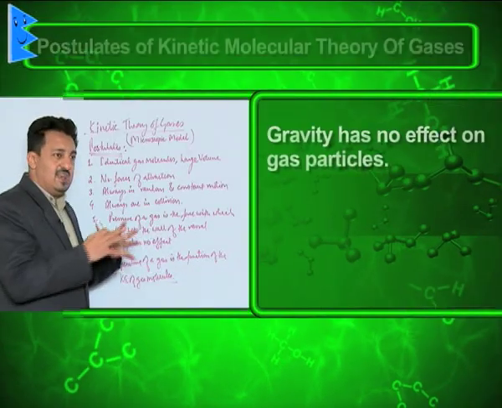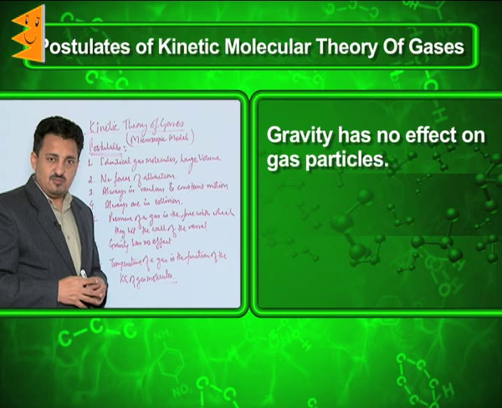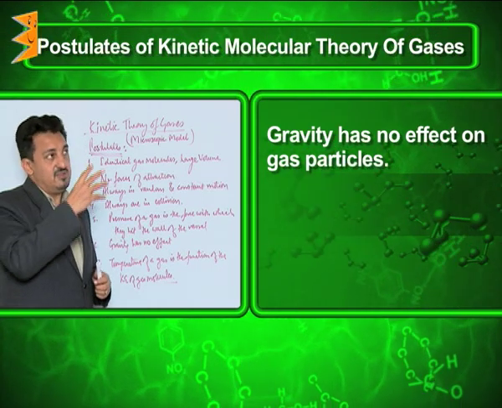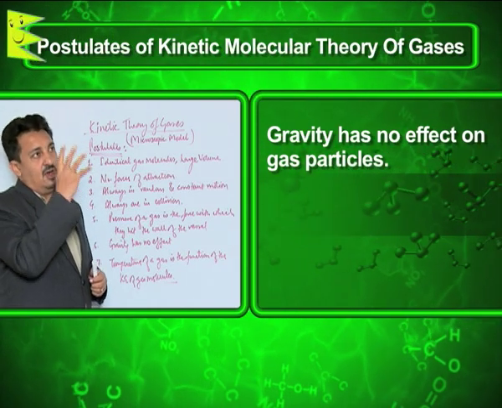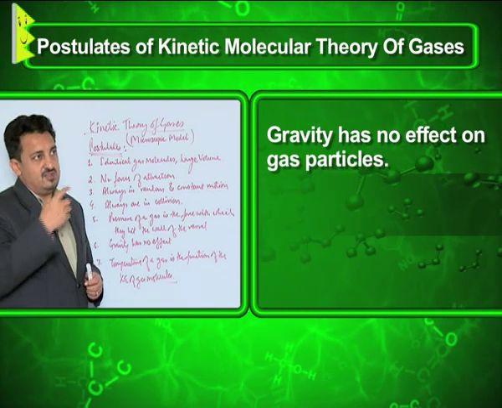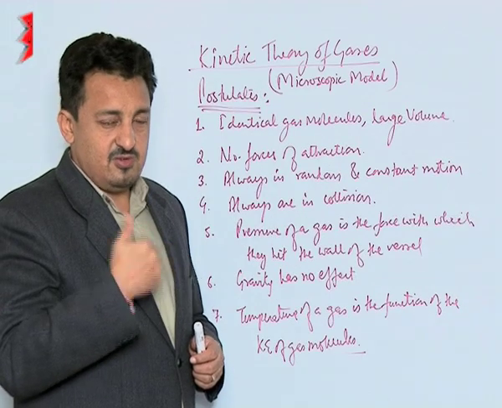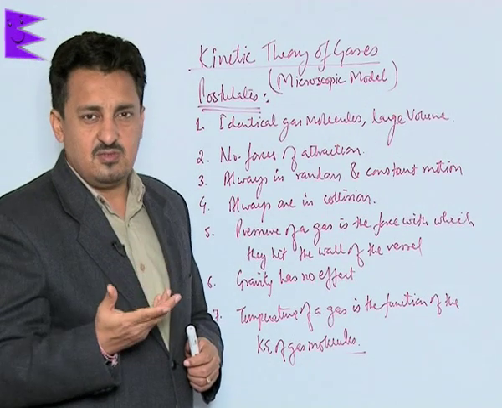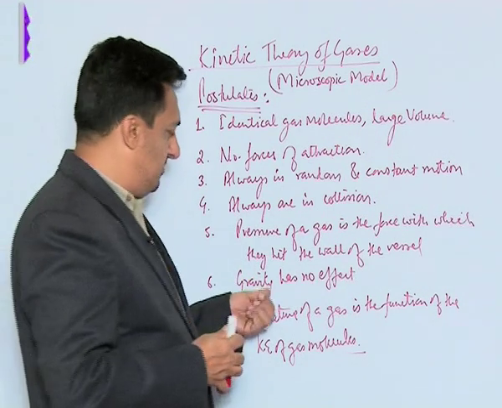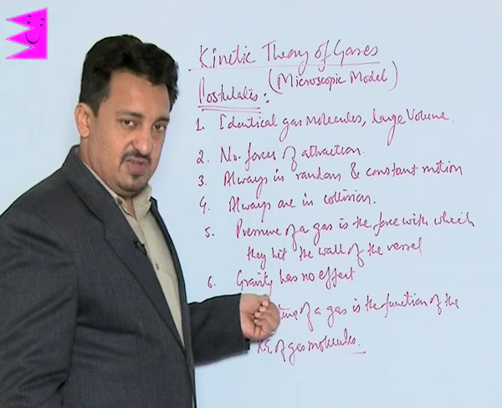Then gravity has no effect on these gas molecules. It was concluded by seeing that, whenever you see, you must have seen in a dark room, when the sun rays come in, you can see the dust particles moving here and there. They never come down due to gravity. So it was concluded that gravity has no effect on them, and that is why it is believed that they don't have any effect.